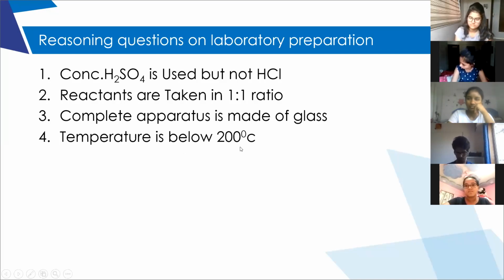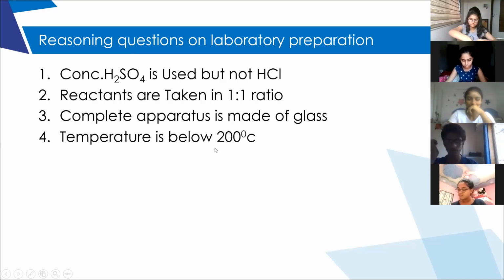The temperature is kept below 200 degrees Celsius because if we maintain a temperature above 200 degrees Celsius, the formed nitric acid may decompose to nitrogen dioxide. In order to prevent the decomposition of the formed nitric acid, the temperature is maintained below 200 degrees Celsius. Is it clear? So I repeat, sulfuric acid is used, but not HCl, because sulfuric acid is less volatile.